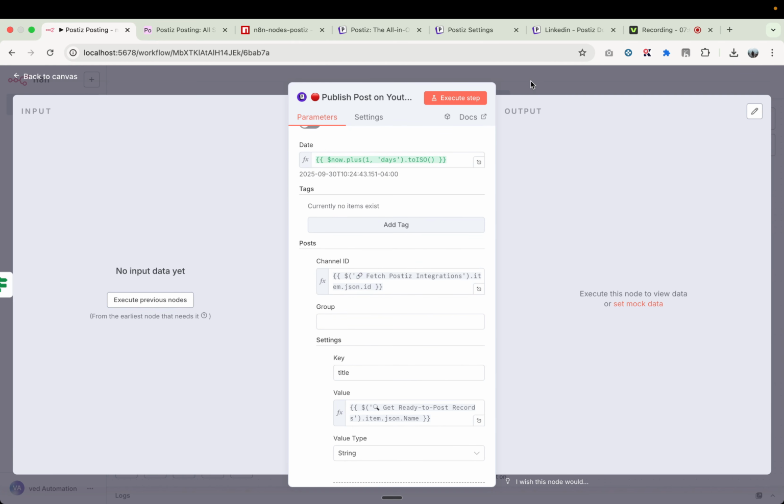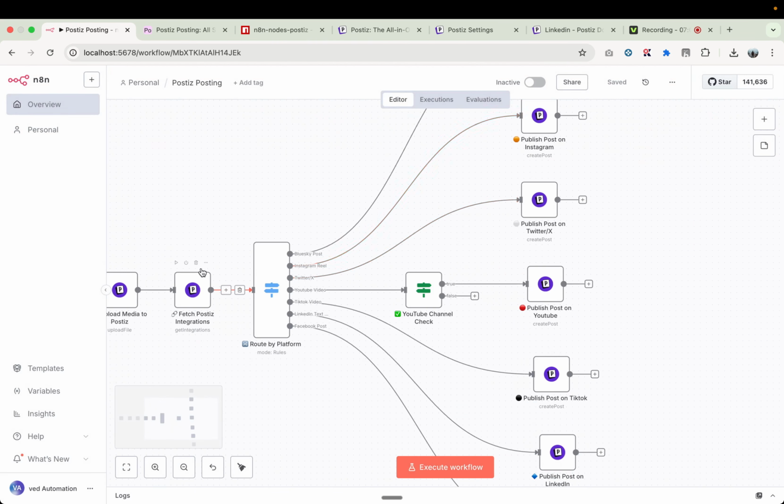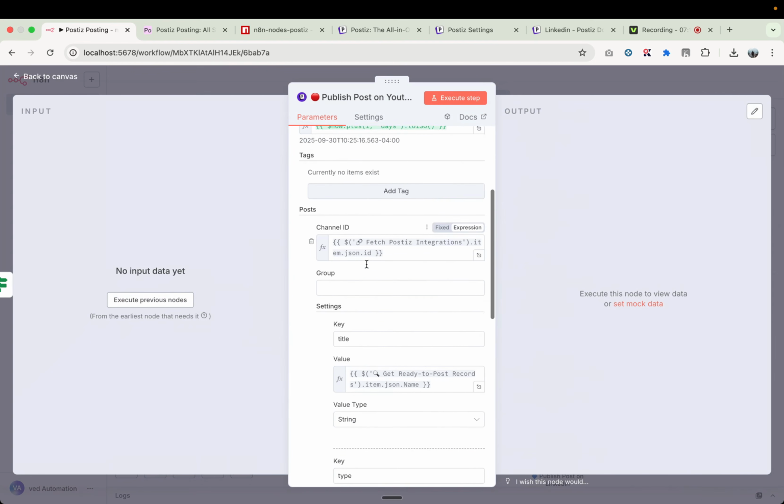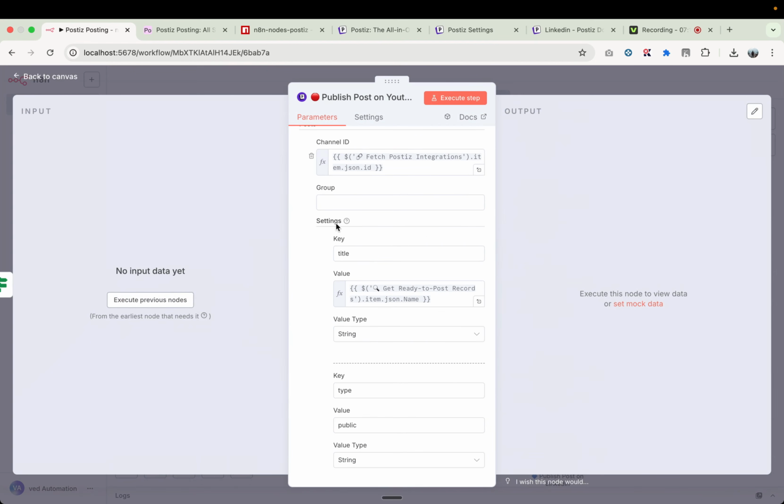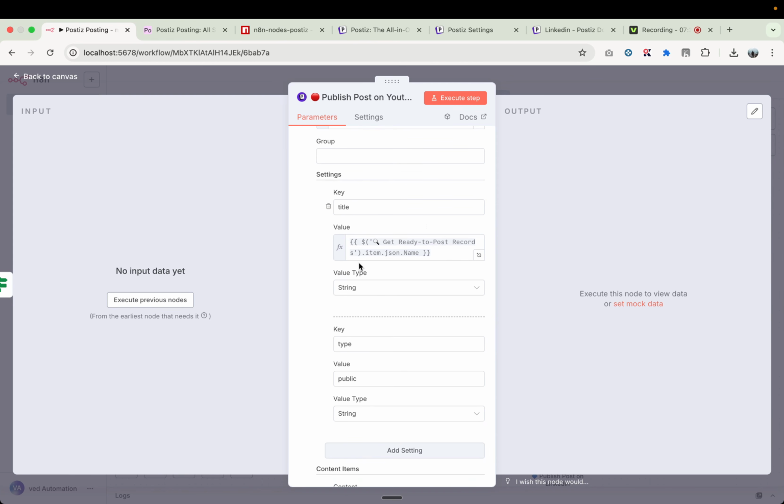Here is the channel ID. So once we fetch the Postiz integrations, we get the channel ID and we pass the channel ID for the particular channel, right? We get the channel ID, and here is the important part, the settings. So whenever we make an HTTP call, we need to focus on these settings. So right now, if you are using the JSON file, you can simply download it and directly use it. You don't need to focus on these settings, right?